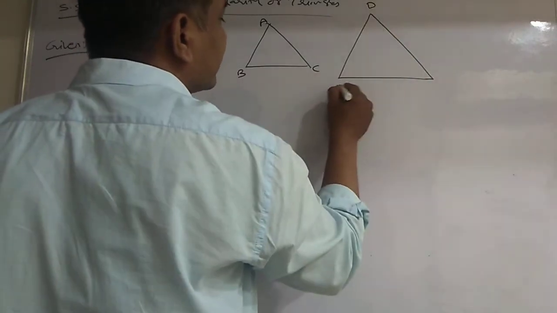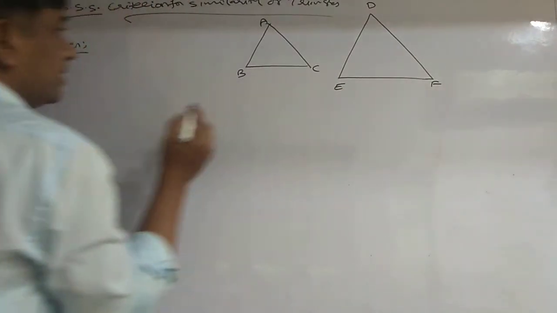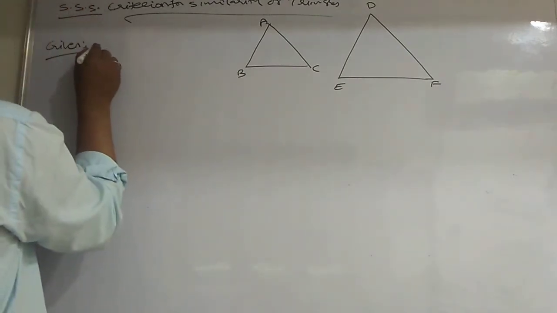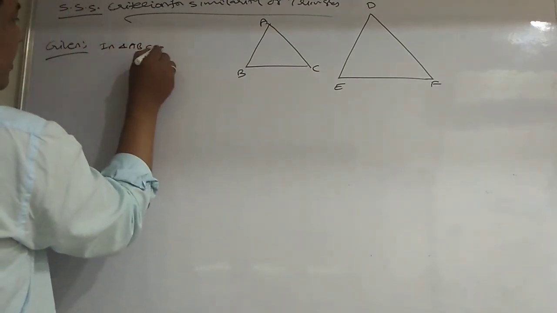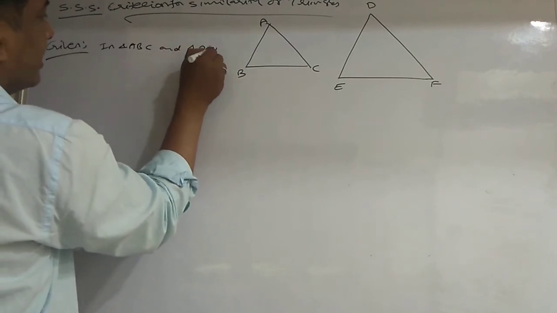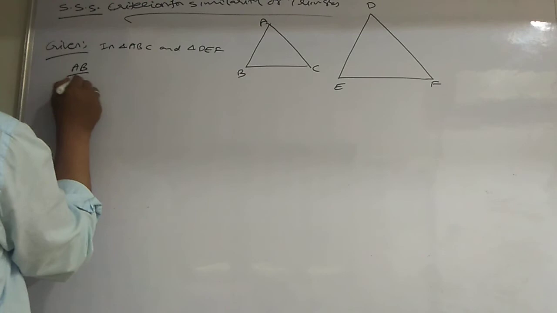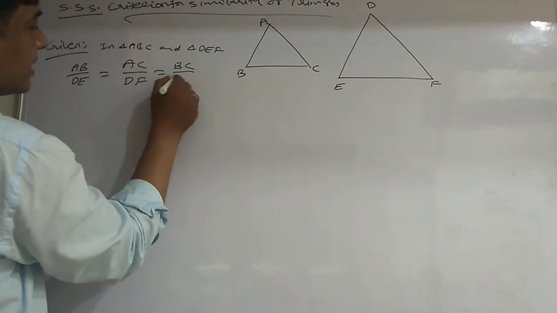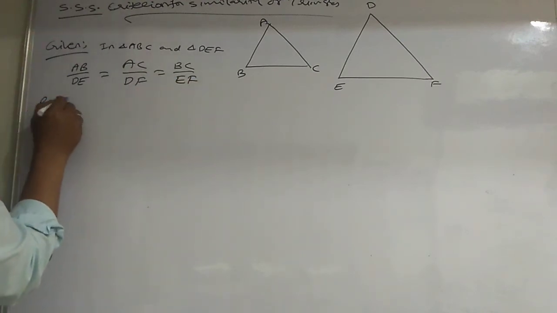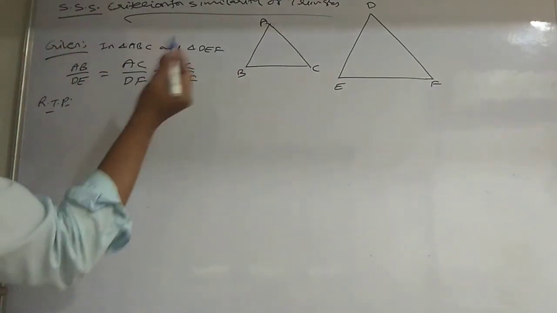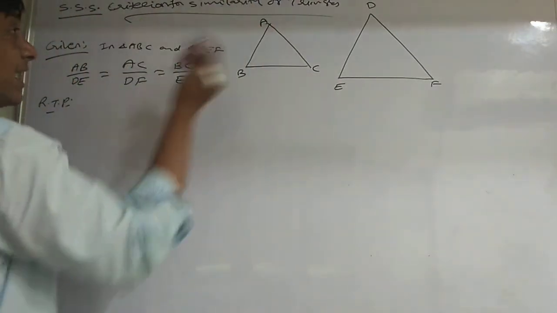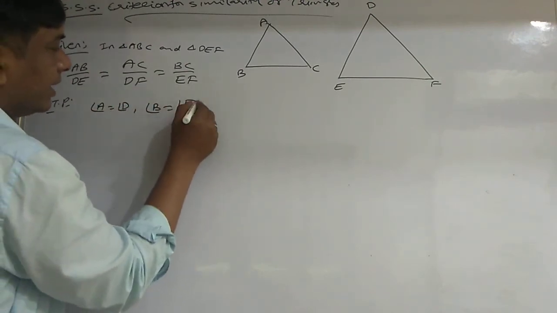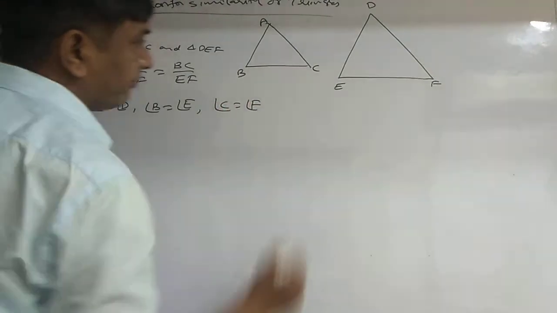So this is triangle ABC, one triangle. Triangle DEF is another triangle. Second time I am repeating, please listen carefully here. Triangle ABC and triangle DEF: AB by DE is equal to AC by DF is equal to BC by EF. Required to prove: corresponding angles are equal, means angle A is equal to angle D, angle B is equal to angle E, angle C is equal to angle F.